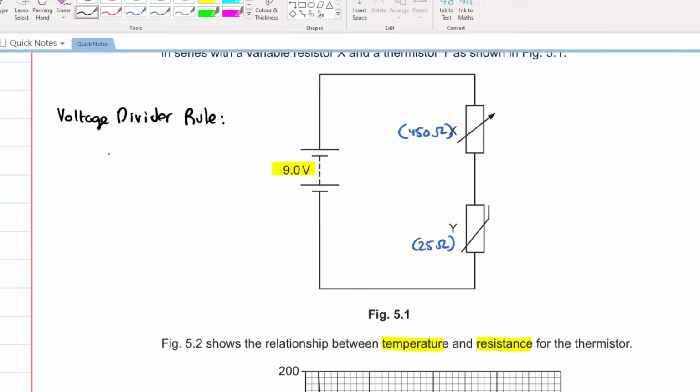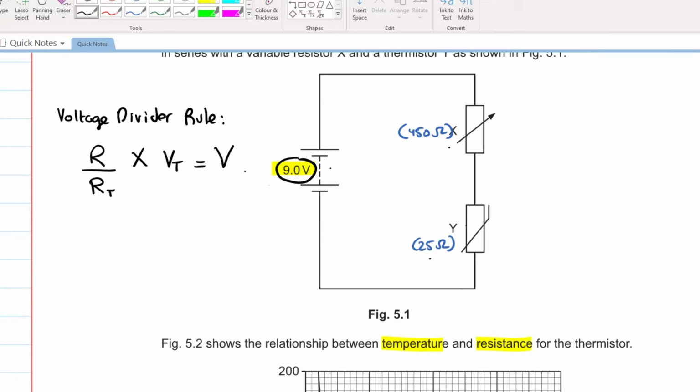Let's discuss it again. If you have a battery of 9 volts, and you want to calculate how much of this 9 volts will be provided to 450 ohms and how much to 25 ohms, you will apply this simple rule. Resistance of the component divided by the total resistance multiplied by the total voltage is equal to your voltage across the component.